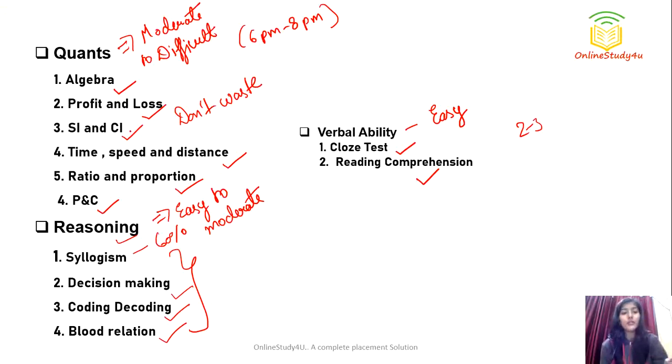If you are not good at SI and CI, even if you give it 1 hour, maybe you won't be able to solve it. So instead of wasting your time on this kind of question, and since this time we don't have negative marking, just choose any option randomly and mark it. It will save your time, and maybe by luck you will get the correct answer. So mark something and go to the next one. Don't leave questions unanswered, as there is no negative marking.